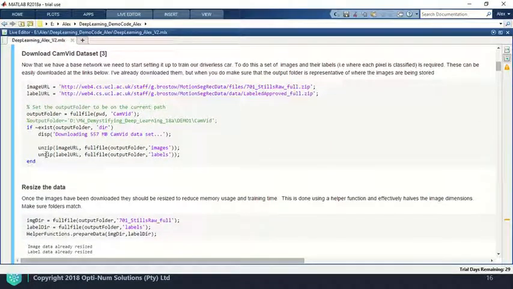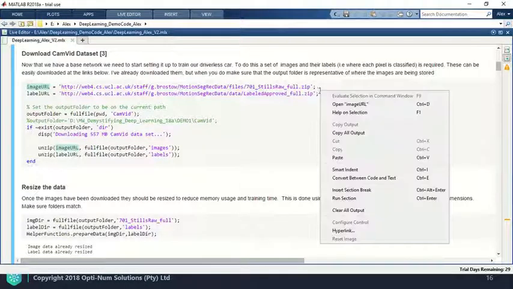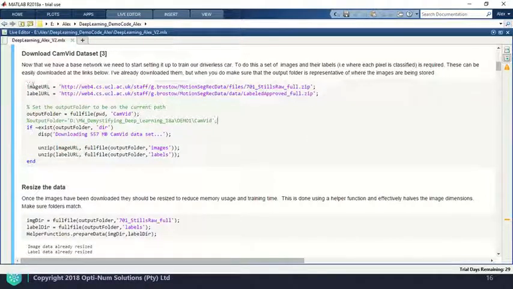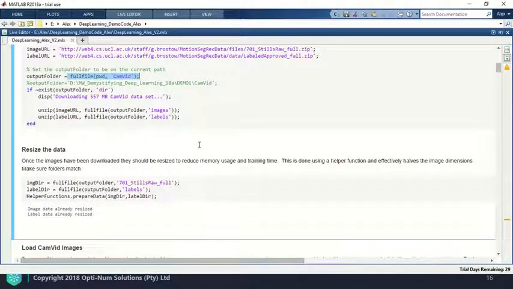Our next step is that of pre-processing our images, but to do that we first need images to pre-process. I've acquired mine for this context from the 2 URLs depicted here. The first one, the top one, is the images, and the second one are the corresponding labels. When you download them, just make sure that your output folder over here corresponds to where your images are saved. So we have our images.